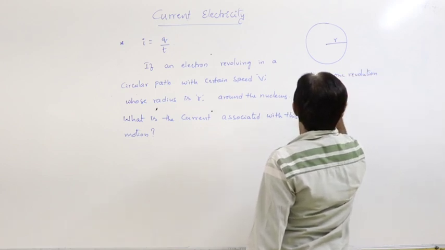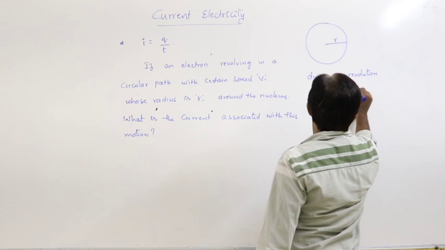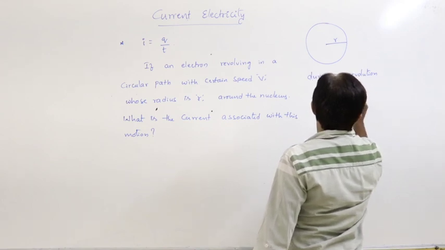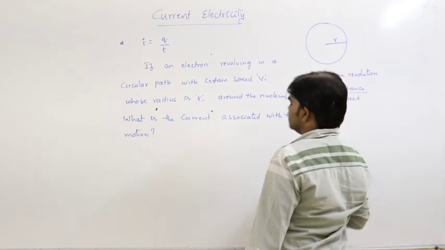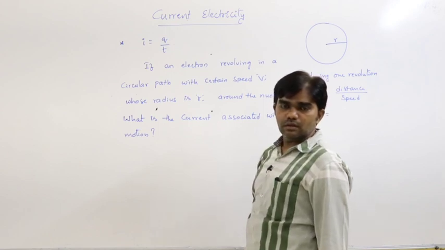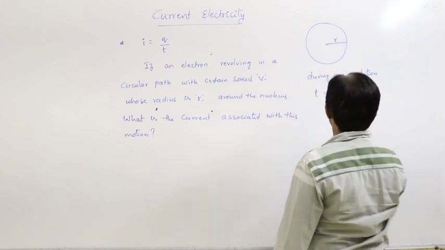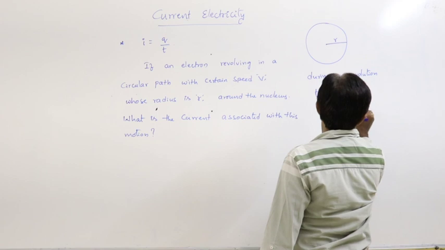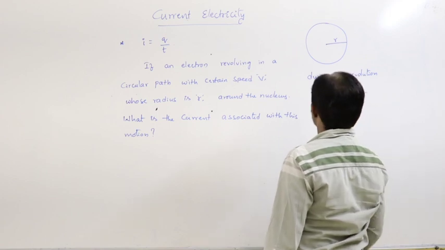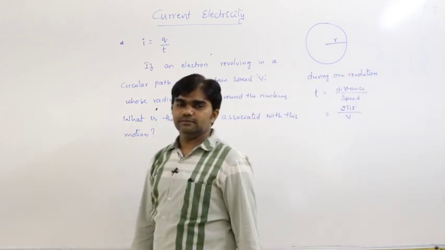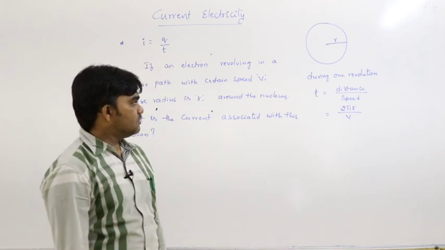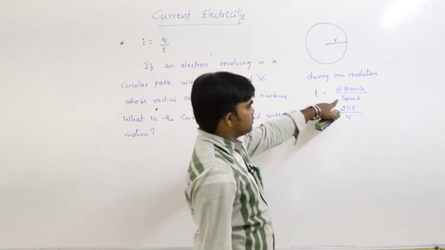So time is, by the general formula, distance by speed. For one revolution the distance is 2 pi r, divided by speed v.